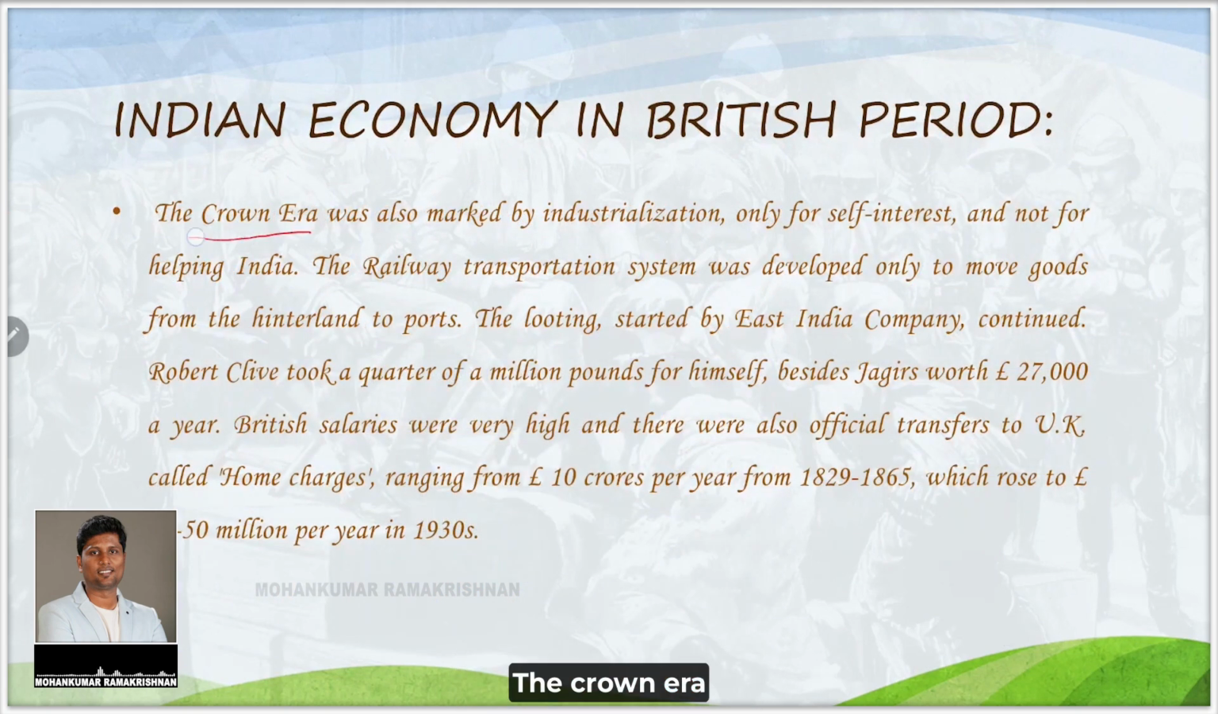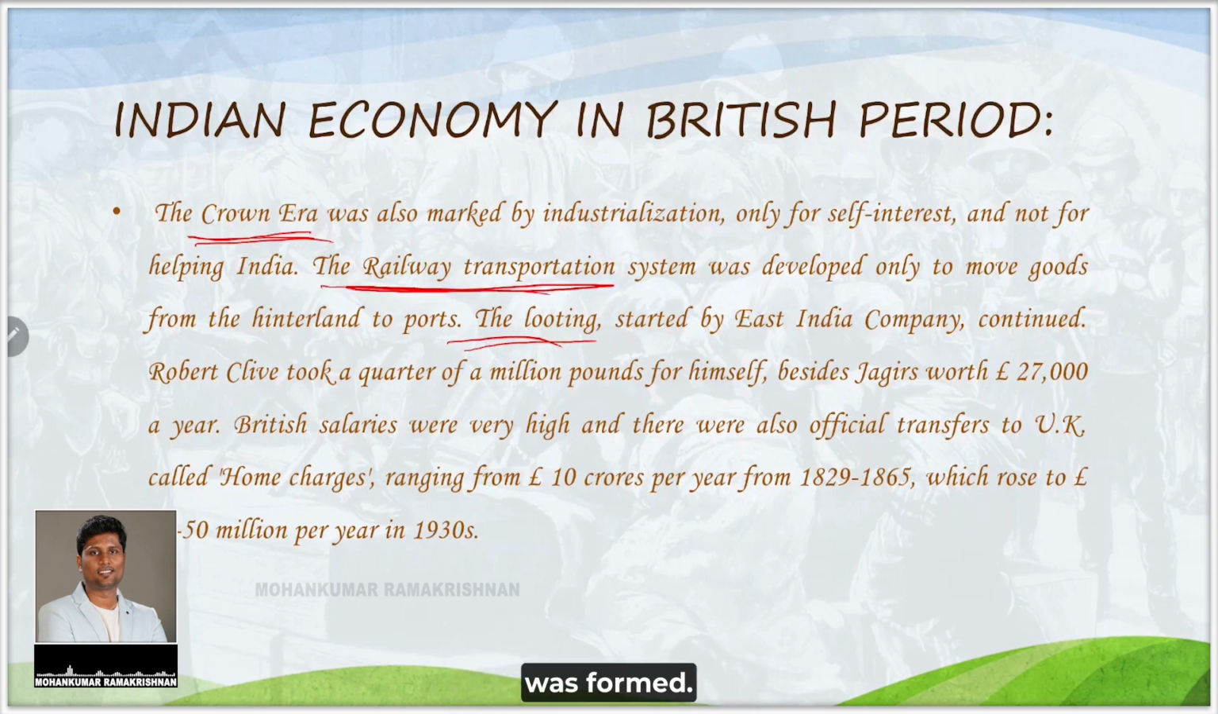The Crown era. Why we call it the Crown era is, after the Sepoy Mutiny itself, the East India Company was dissolved and India came under the direct rule of the British Crown. Here, what they did was plain looting.